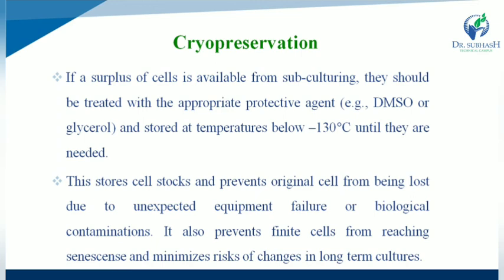This stock prevents the original cells from being lost due to unexpected equipment failure or biological contamination.